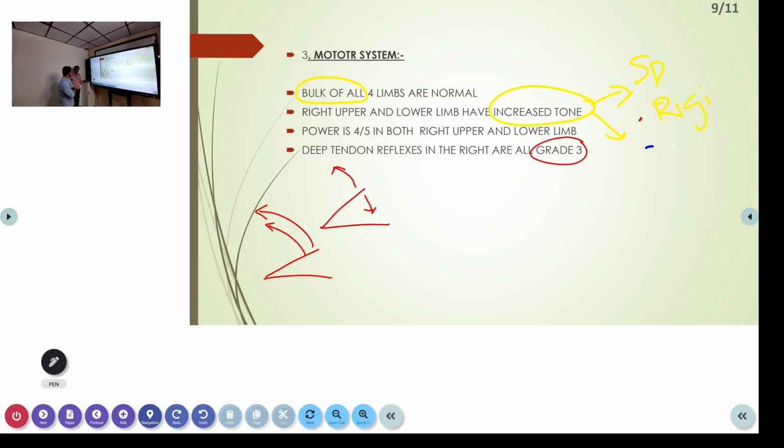But what happens in acute neuronal shock? Neuronal shock means you develop shock half an hour back. If you examine now, the reflexes will be completely absent. That is neuronal shock. In that condition you have loss of all reflexes. But after some time, the tone and reflexes will increase.